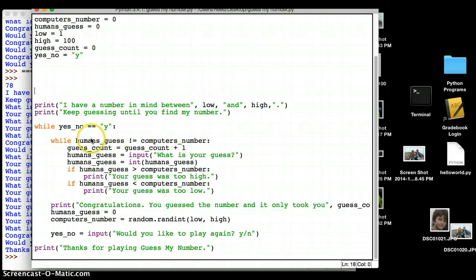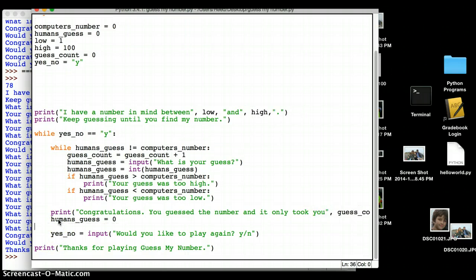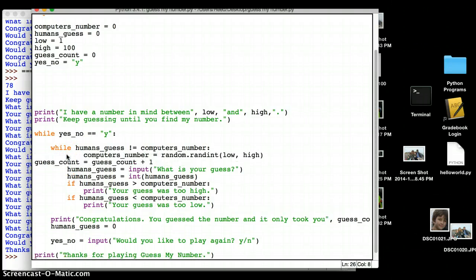And I'm going to say, I'm going to put in the computer's number here. So I'm going to move this down here and put it here. So it looks like the first thing that's going to happen is my yes, no is going to say yes. So it's going to do this. While human's guess does not equal computer's number.